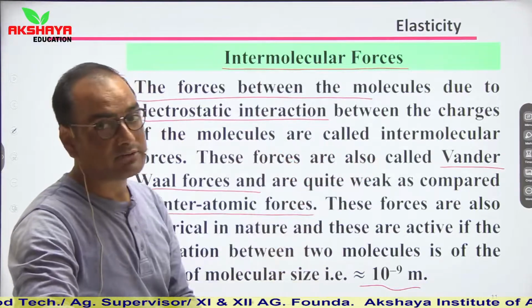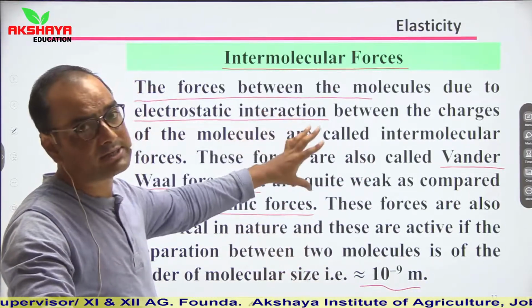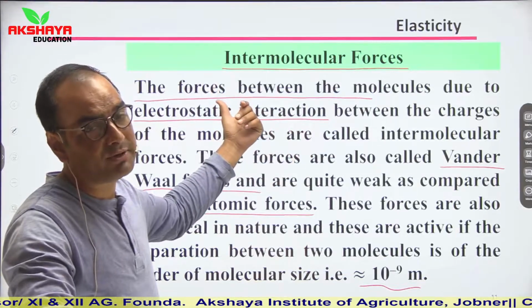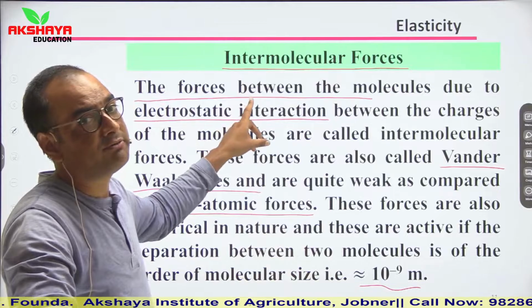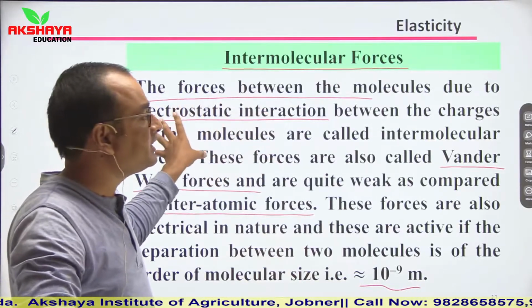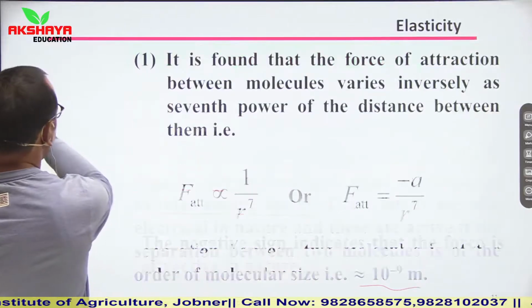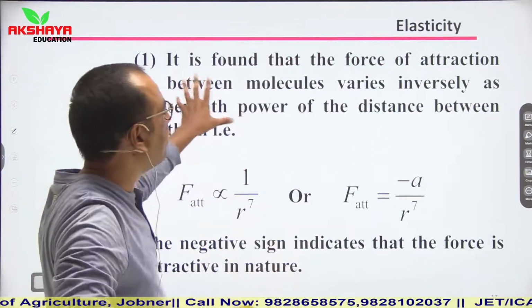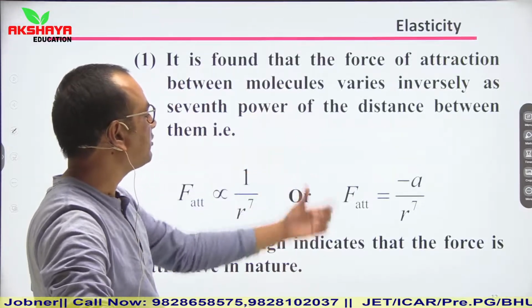These forces are known as van der Waals forces, and the rest of the things are the same. Interatomic forces act between two atoms, and intermolecular forces act between two molecules, and their nature is electrical. Then, it is found that the force of attraction between the molecules varies inversely as the seventh power of distance.